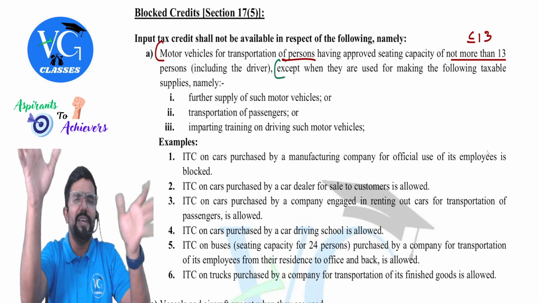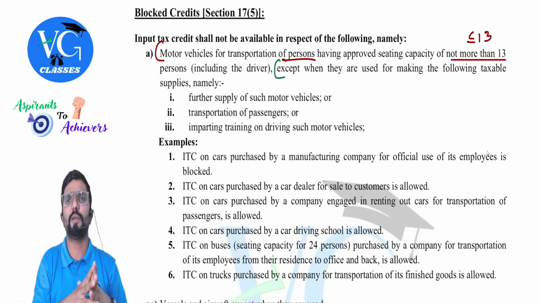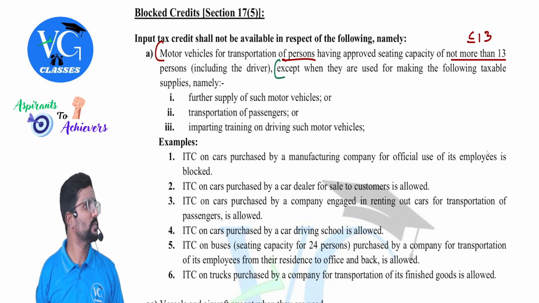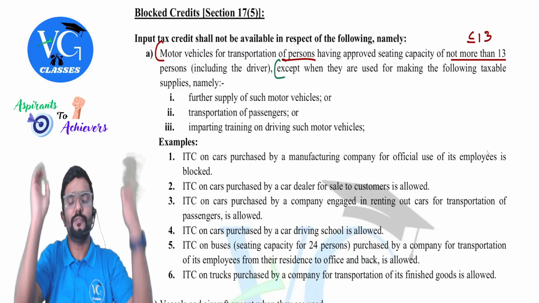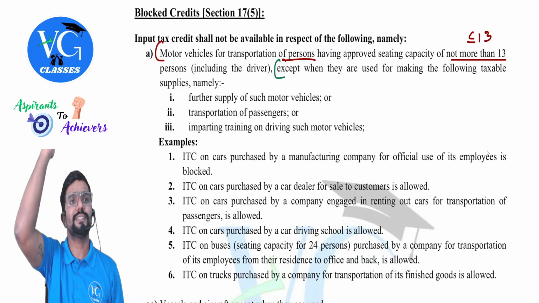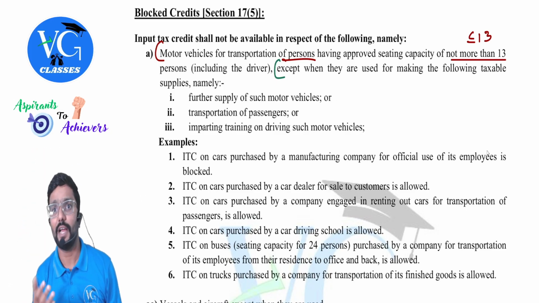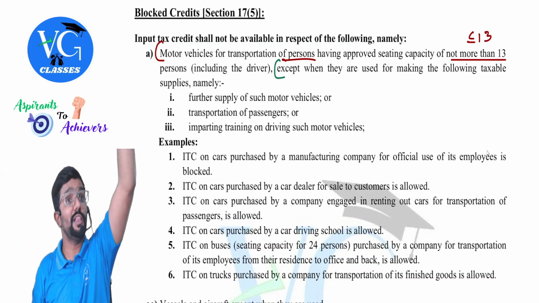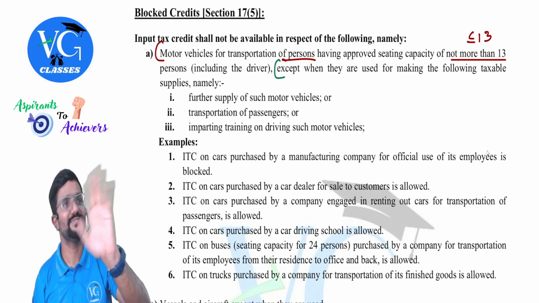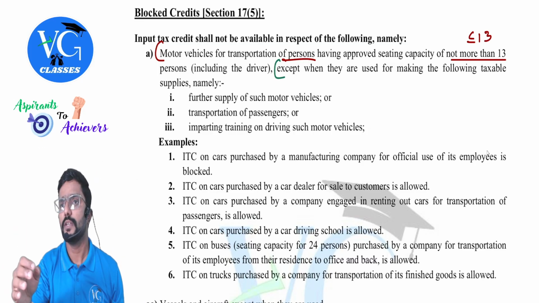Okay, I repeat. If motor vehicle, let me take it as motor vehicle here means the car, if it is purchased even for business purpose, sir, it is used as a cab to pick and drop employees, sir. Still no credit. Sir, owner is traveling in that, sir, only for office purpose. Sorry, no credit. Sir, what if it is for personal purpose? Personal purpose means already previously only blocked. You will not even come here. Correct. If it was for business, you have crossed all the section and you came here. But section 17.5 is telling no credit. No credit. Understood? Yes. Now what if it is bus?